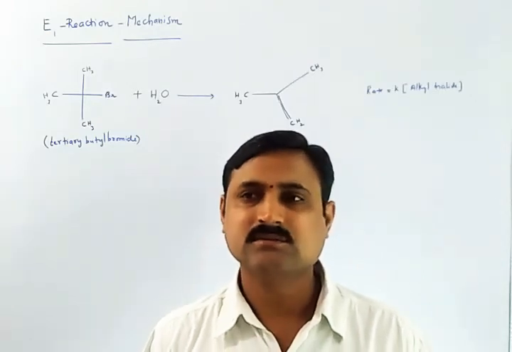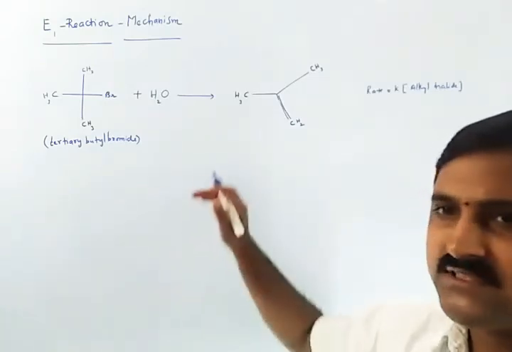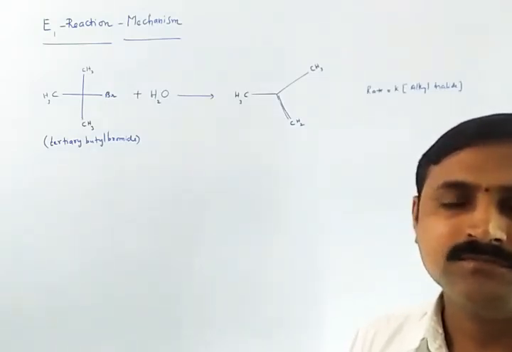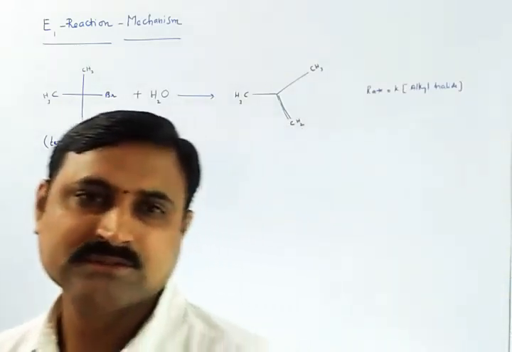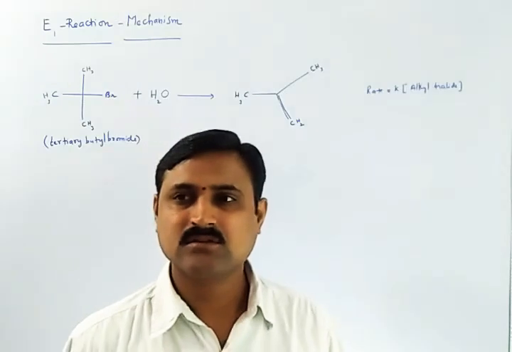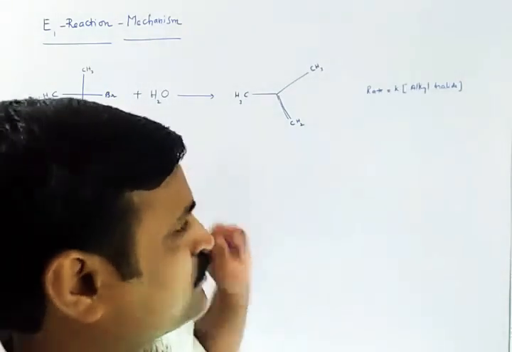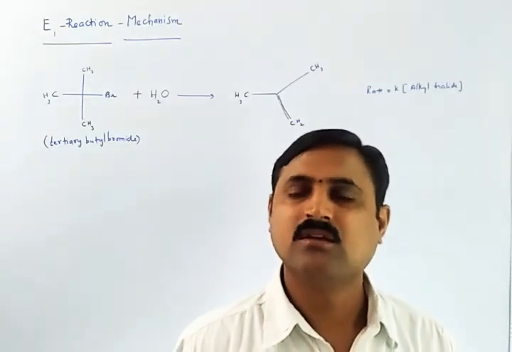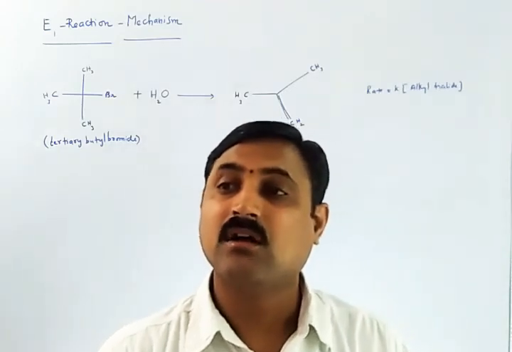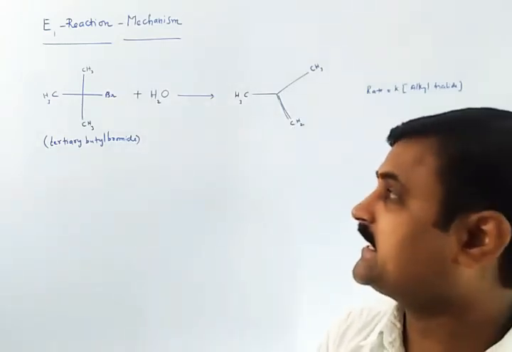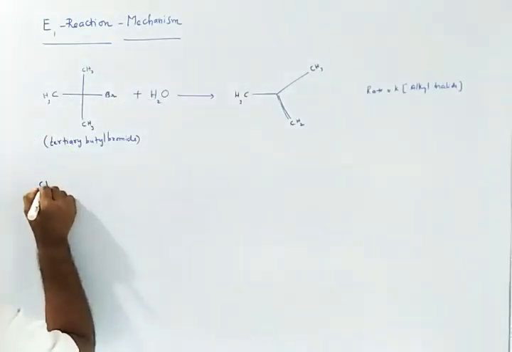We know that only alkyl halide is involved in the transition state of this reaction. Therefore, there must be two steps in the reaction. As you all know, like in SN1 reaction, the first step is also similar in E1. An E1 reaction is of two steps. The first step, alkyl halide dissociates heterolytically. That means how is the mechanism there.